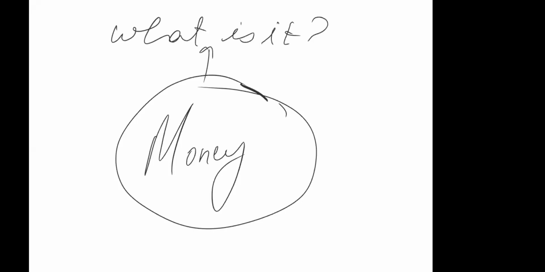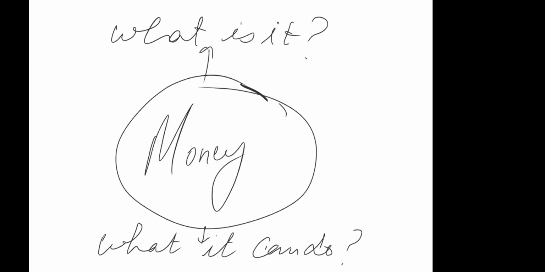So if I ask you, what is it? What's the answer? And one more question, same question: what can it do? Can you explain what it is? What it can do is easy. You can buy things. Simple. It is a worthless point system which everyone believes in, therefore giving it value. But the crux of the story is that if you have money, you can buy things, isn't it? Yeah. That's the crux of the story.